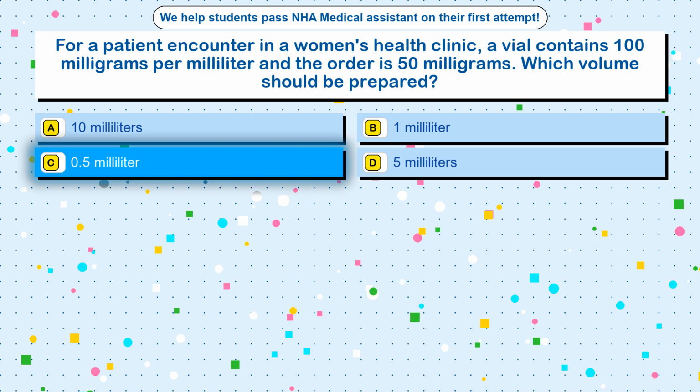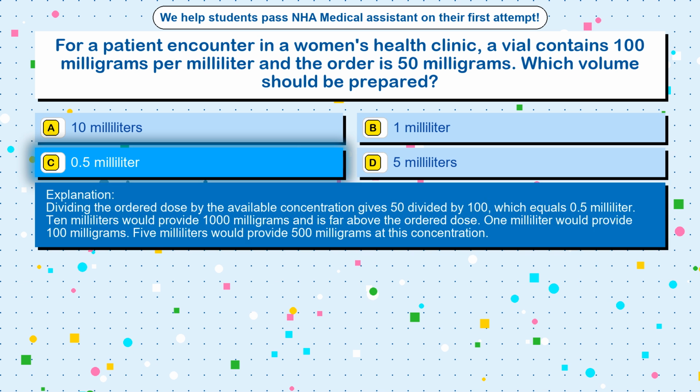The correct answer is option C, 0.5 milliliter. Dividing the ordered dose by the available concentration gives 50 divided by 100, which equals 0.5 milliliter. 10 milliliters would provide 1000 milligrams and is far above the ordered dose. 1 milliliter would provide 100 milligrams. 5 milliliters would provide 500 milligrams at this concentration.